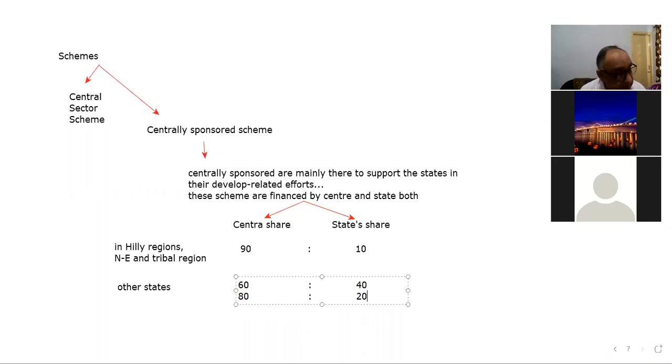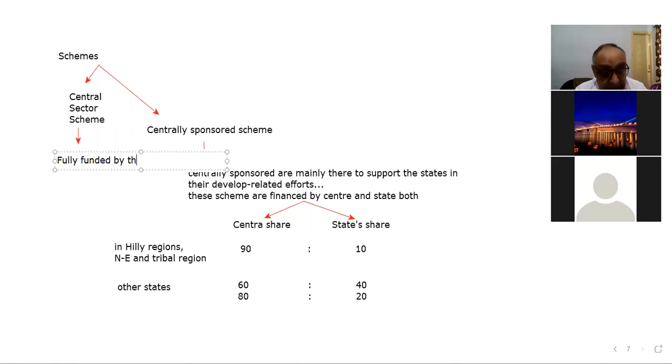The next thing is about the central sector schemes. These schemes are fully funded by the center, right? Fully funded by the center.